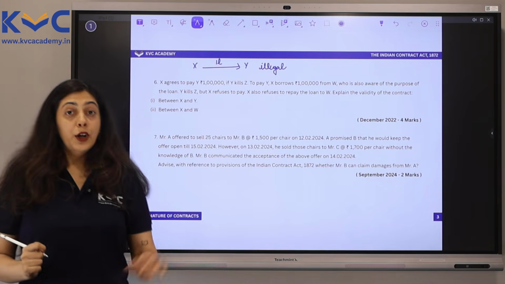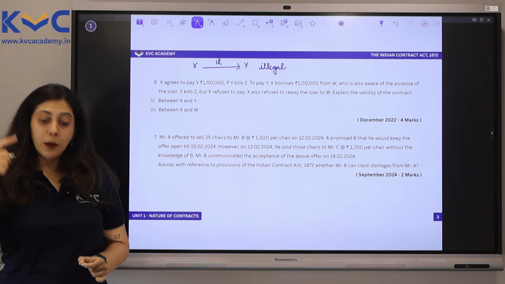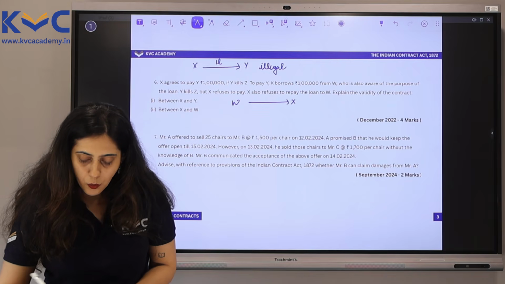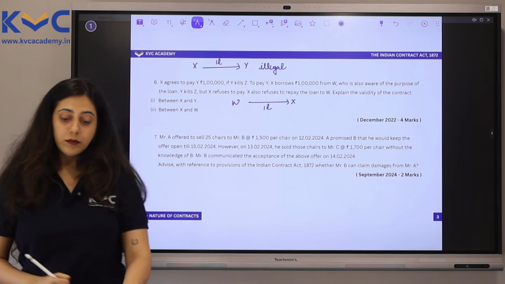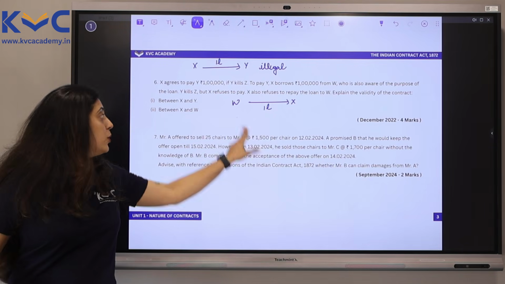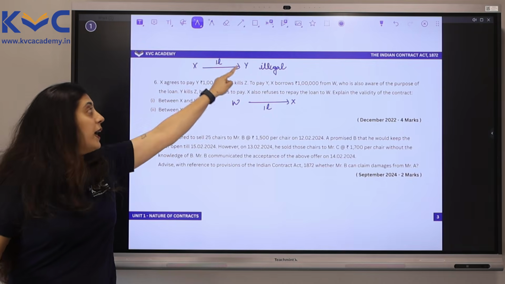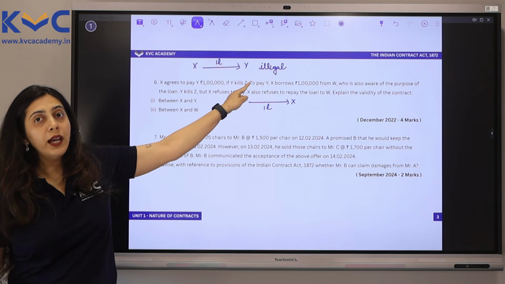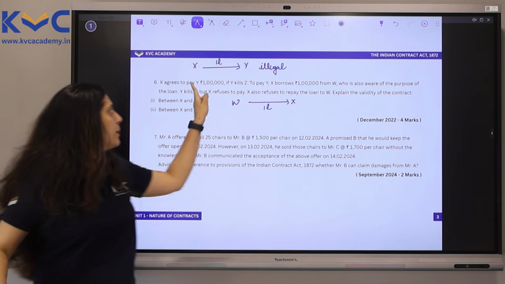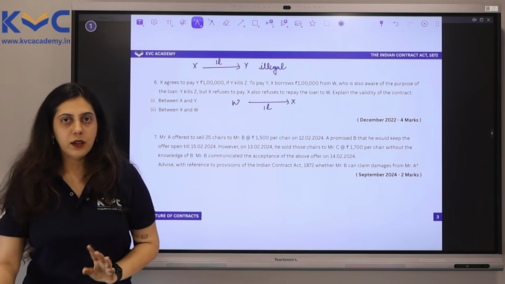Okay. Now, to pay Y, X borrows 1 lakh from W. So we have W who is paying X 1 lakh rupees. And this W is also aware of the purpose of the loan. So W knows that the loan taken by X is to pay Y. And why is X paying Y? X is paying Y in order to kill Z. Very simple. One person has taken money from somebody in order to pay another person to kill a third party.